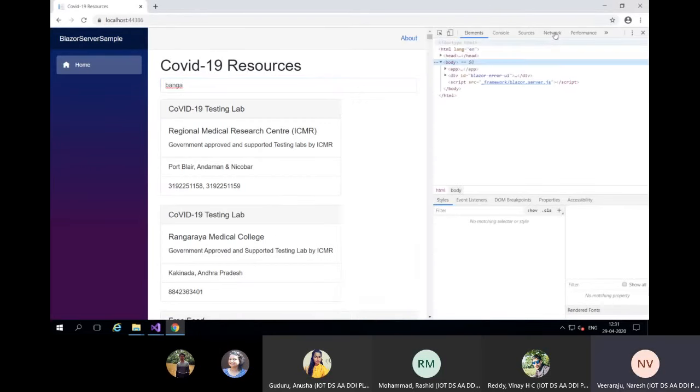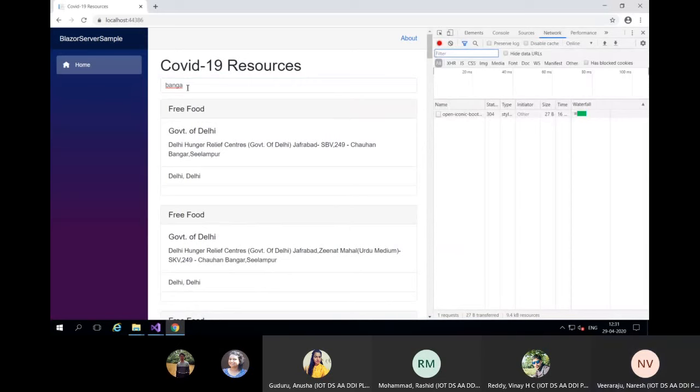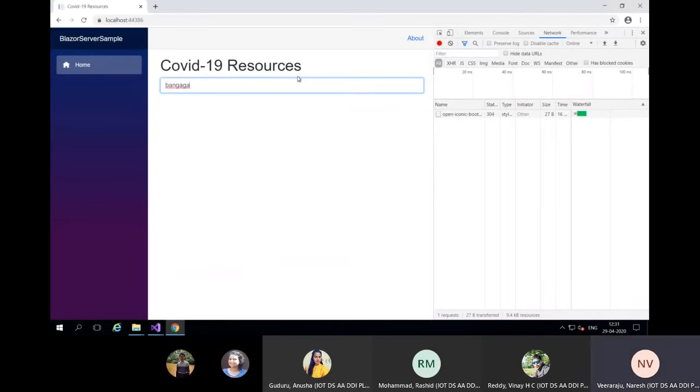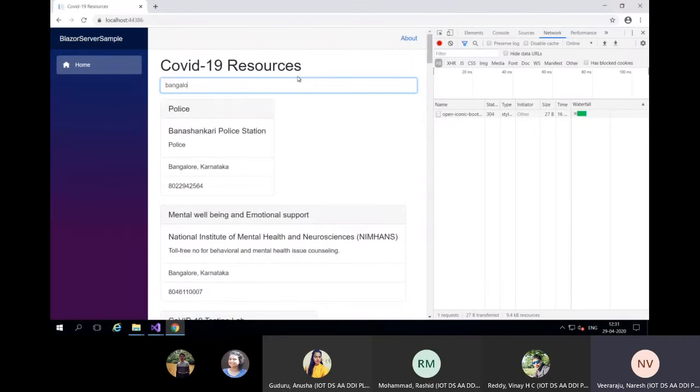I'll go to the network tab. Because it is SignalR, we don't even see that, I think. No, this one actually uses WebSockets. WebSocket connection it won't capture. It won't display here.